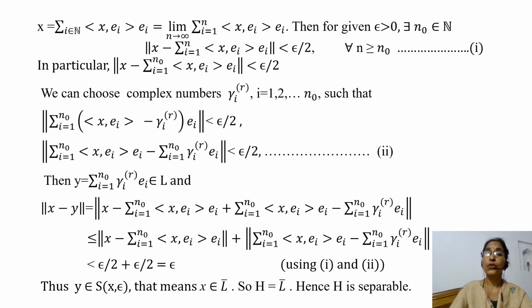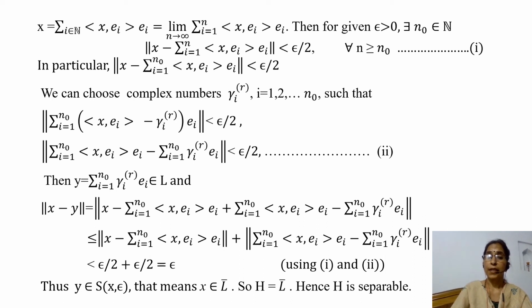We can choose complex numbers gamma_i, i varies from 1, 2, 3, 4 up to n naught, such that norm of summation i varies from 1 to n naught of, within bracket, inner product x, e_i minus gamma_i, into e_i is less than epsilon by 2.